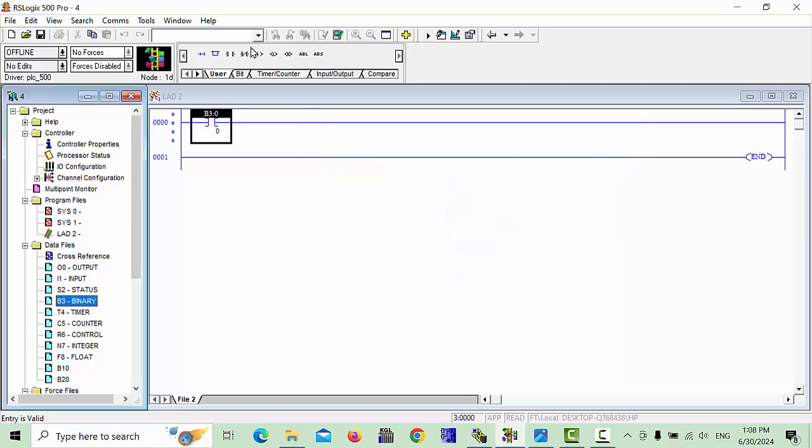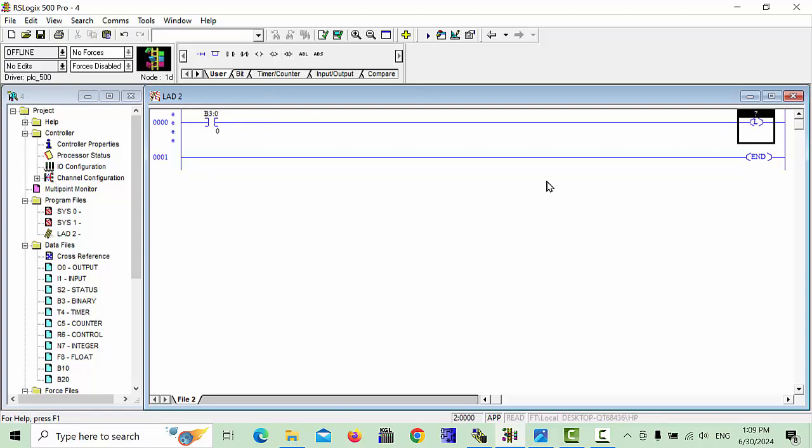Secondly, I will choose the latch relay, Output Latch and Output Unlatch. Other PLCs also have set and reset systems, and we can also make the system latch and unlatch with the help of a ladder diagram. But in this PLC it is simple, you just have to click this one, latch.